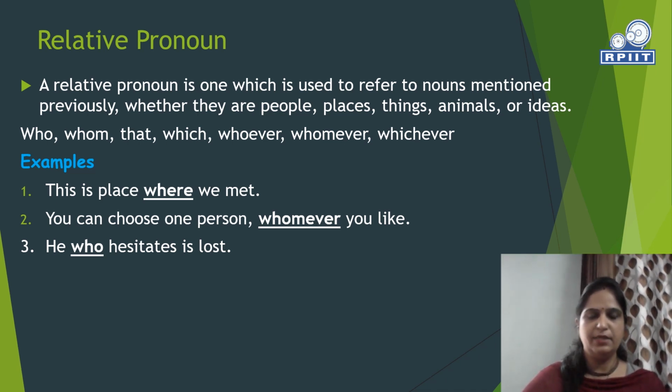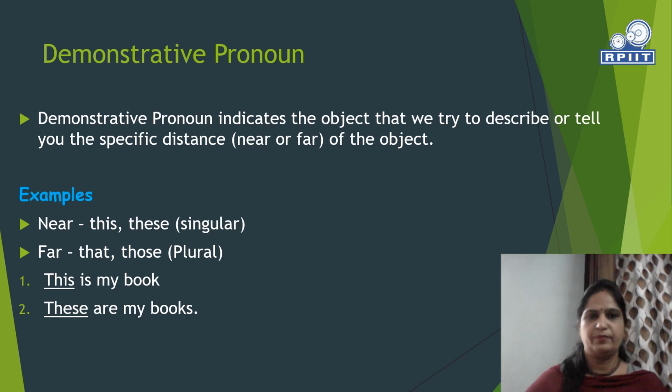Some examples are this is the place where we met. Here, where refers to a place. You can choose one person, whomever you like. Here, whomever refers to a person. He who hesitates is lost. Here, who refers to he. So where, whomever, who are relative pronouns.